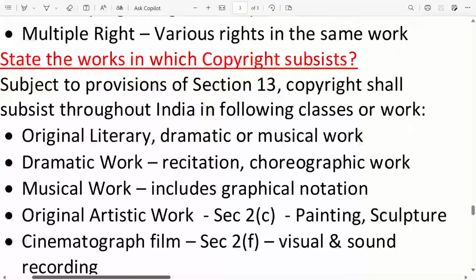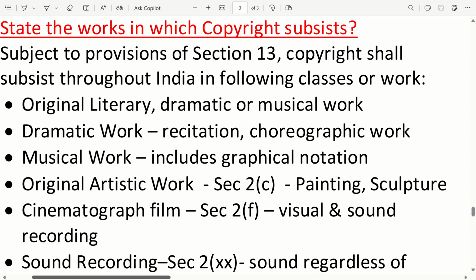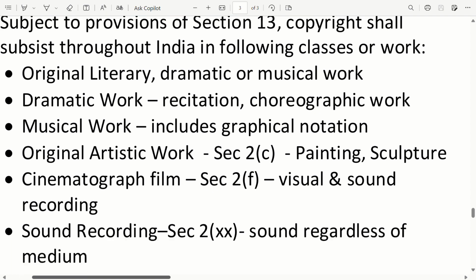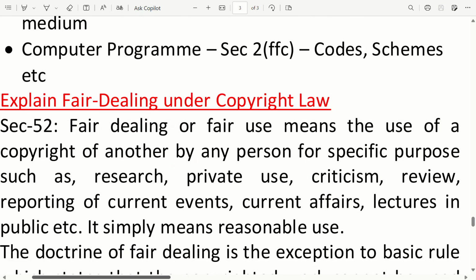State the work in which copyright subsists. Subject to provision of Section 13, copyright shall subsist throughout India in the following classes of work: original literary, dramatic or musical work; dramatic work includes recitation and choreographic work; musical work includes graphical notation; original artistic work, Section 2C, painting, sculpture; cinematograph film, Section 2, clause F, visual and sound recording; sound recording, Section 2, XX, sound regardless of medium; computer program, Section 2, FFC, codes, schemes, etc.